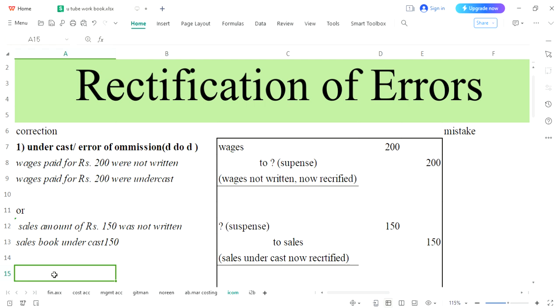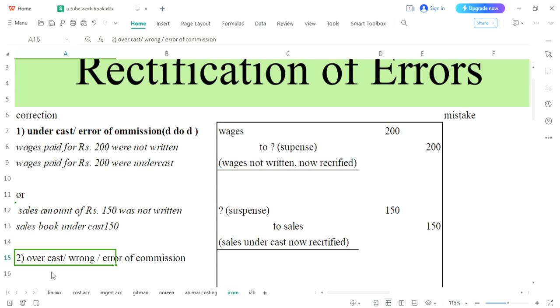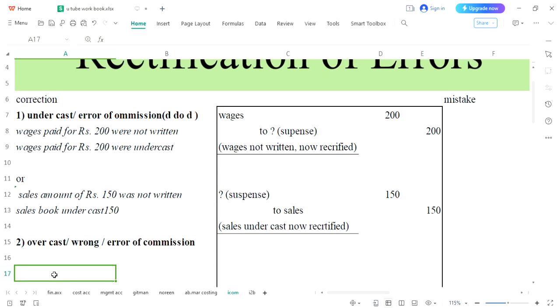And now we will see the second error, and that is overcast. Overcast is also called a wrong entry. Overcast is also called error of commission. We have also heard this word in BRS and in the previous chapter. You are just supposed to remind yourself of it again. And here we will learn how to rectify our error if the error is overcast. Now here we can take an example.